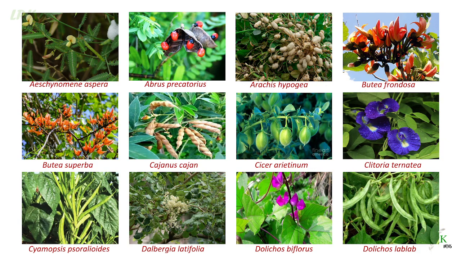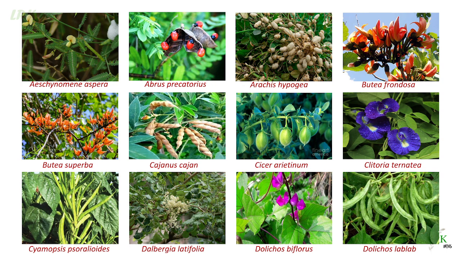Aeschynomene aspera. In Telugu, it is called Jiluga. In Hindi, it is Lagauni, and in English, it is Sola Pith plant. Okay, we will discuss all three: the common names in the local language, Hindi, and English. The first one is Aeschynomene aspera, as we said. In Telugu, it is called Jiluga. In Hindi, it is Lagauni, and in English, it is Sola Pith plant.